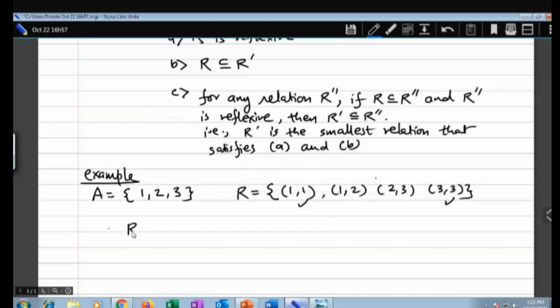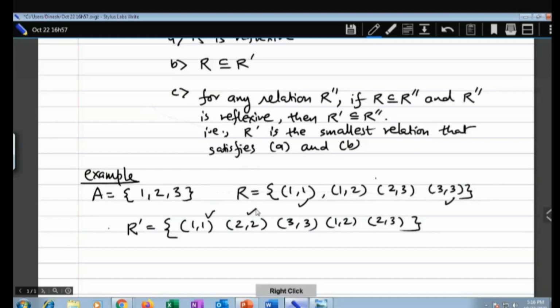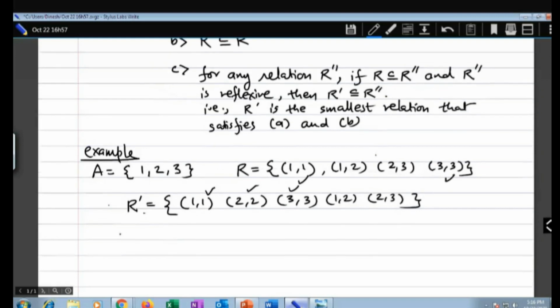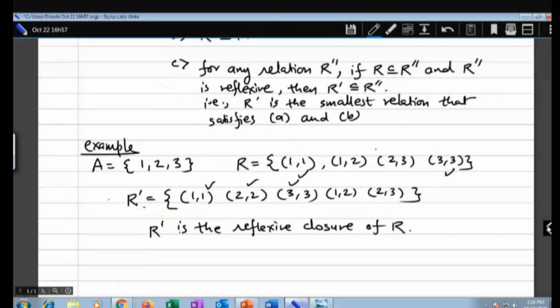So R dash has 1 comma 1, 2 comma 2, 3 comma 3, and the remaining components of R. Now R dash is reflexive and R is a subset of R dash, so R dash is the reflexive closure of R.